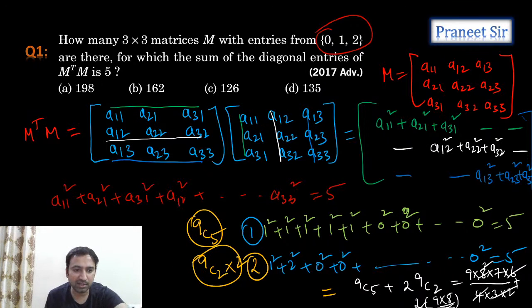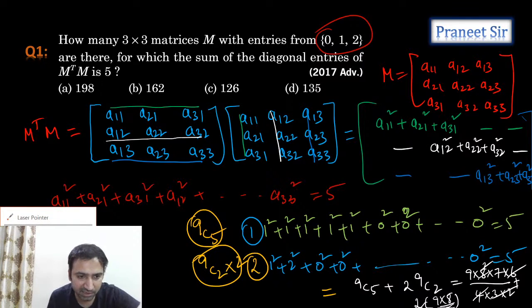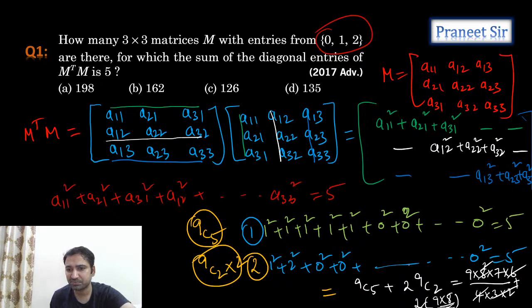Now if we calculate all this, let's see what we get. So tell me, guys, how much are we getting if we calculate all this? We get it like this. 9 2s are 18, 18 into 7, right? Or 9 into 14, anything is fine. 9 into 14 plus 9 into 8.